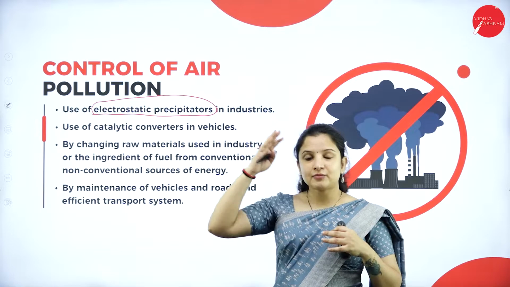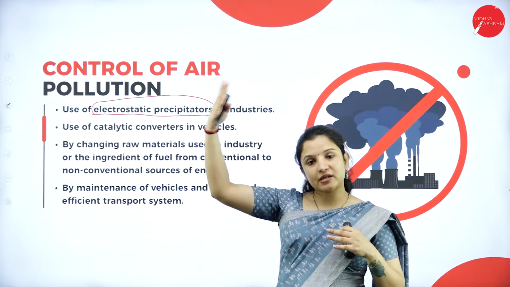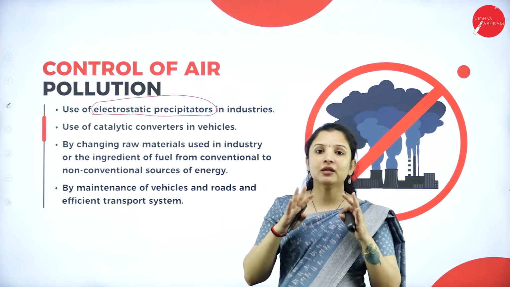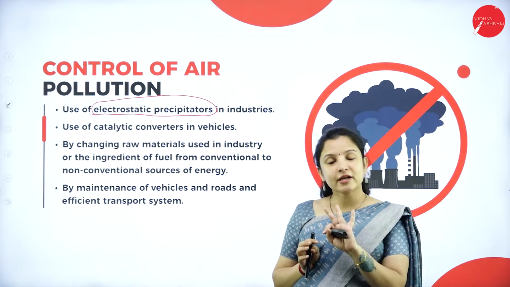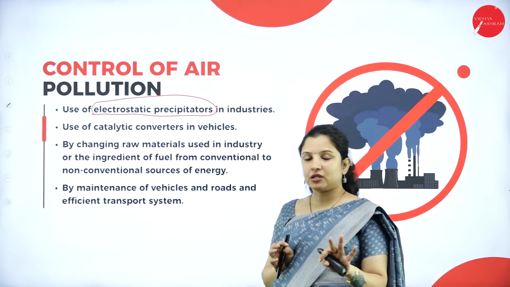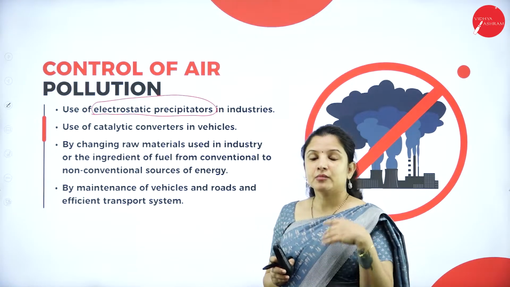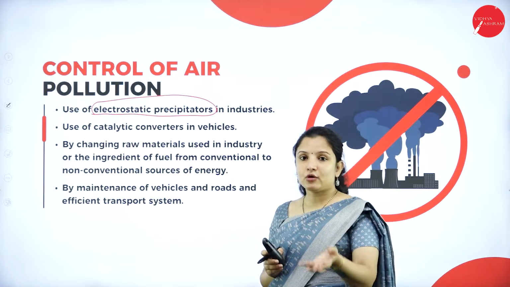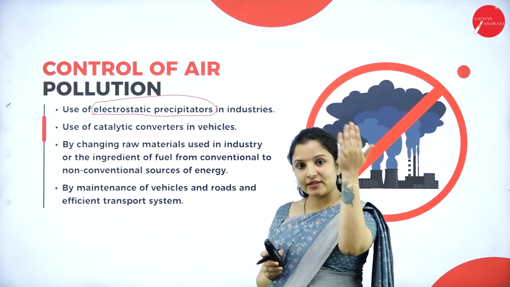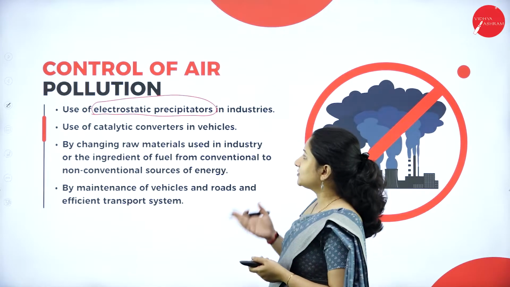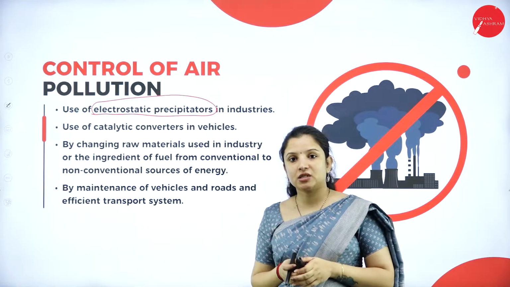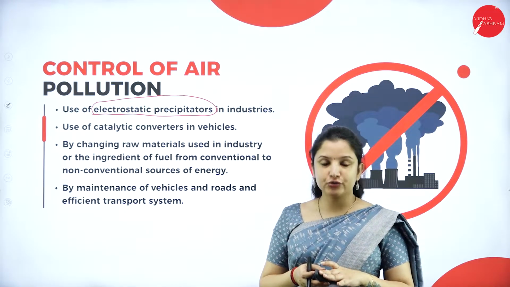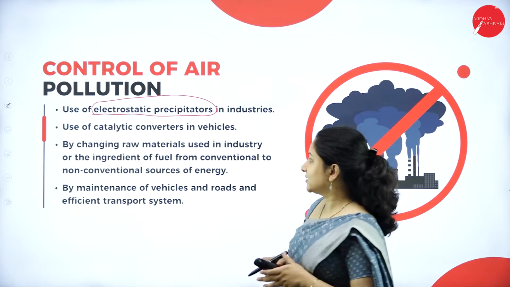Once the air passes through the electrostatic precipitator and enters the atmosphere, it will contain very, very minimal toxic chemicals. I'm not saying it will be completely free of chemicals, but it is better to have only a small amount of chemical toxicity released to the atmosphere. So that is the function of the electrostatic precipitator. One of the ways to control air pollution is that industries should use electrostatic precipitators in the chimneys.